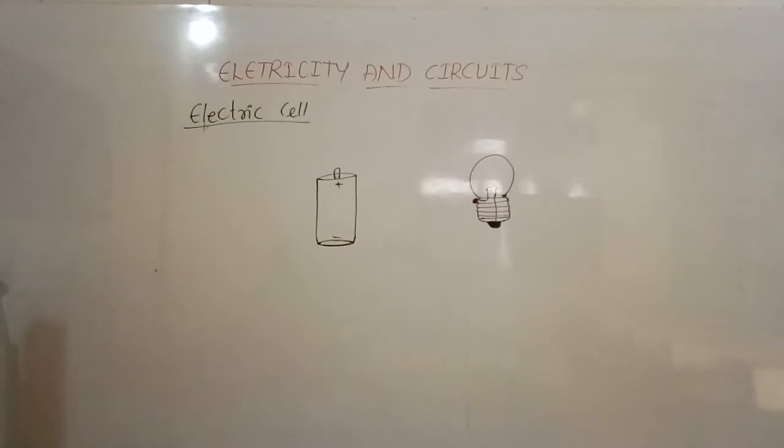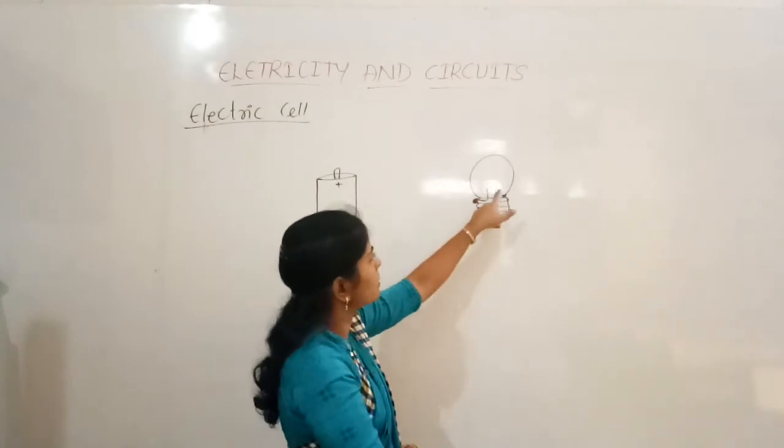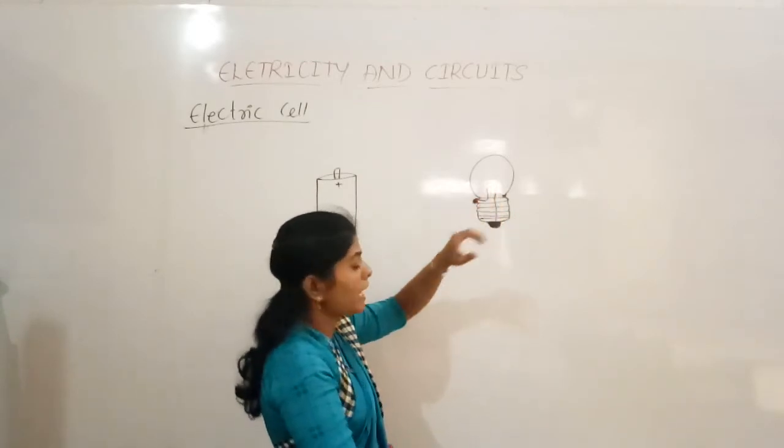So what happened later? The base of the bulb, one wire is connected to the metal case at the base of the bulb, and another thick wire is connected to the metal tip at the center of the base. So like this, the two thick wires are there.